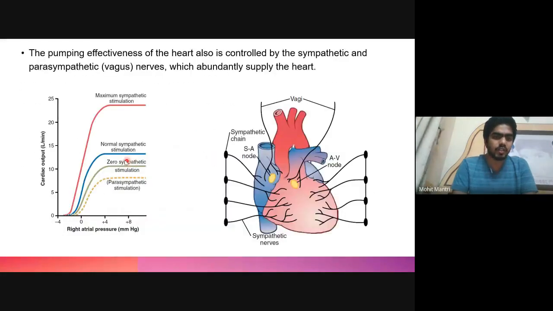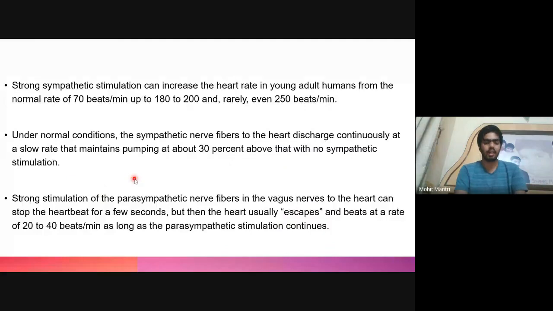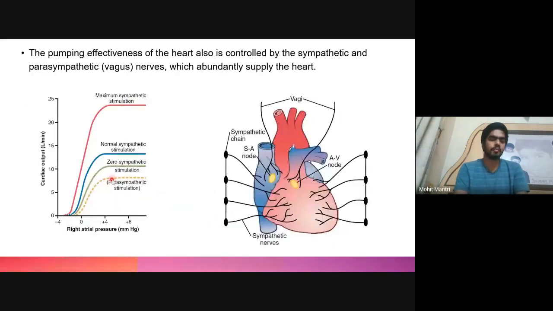So in case of zero sympathetic stimulation, the cardiac output will decrease by 30%, and the parasympathetic system further decreases the heart rate or the cardiac output. If parasympathetic stimulation takes place, the cardiac output will further decrease. And in case of very high sympathetic stimulation, the cardiac output will increase many times over the normal cardiac output.